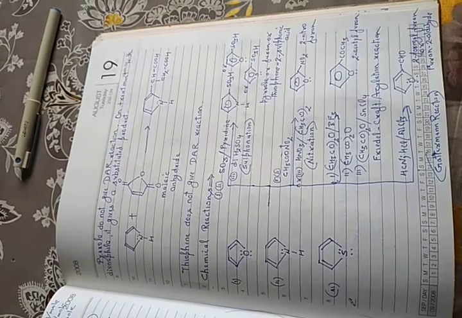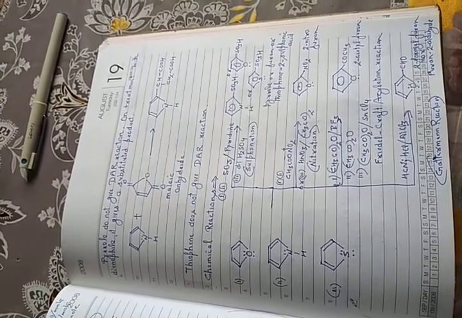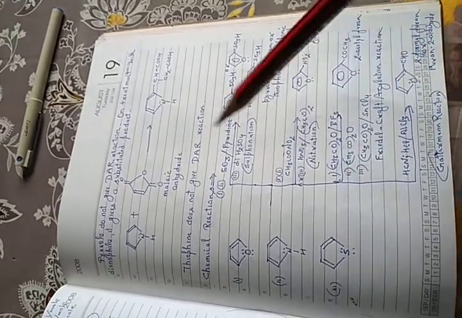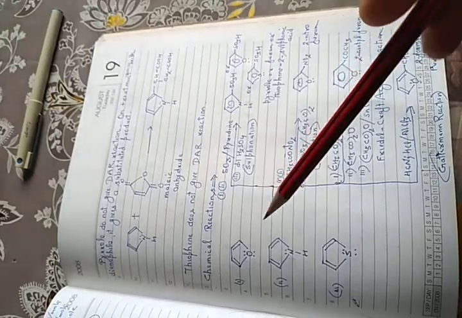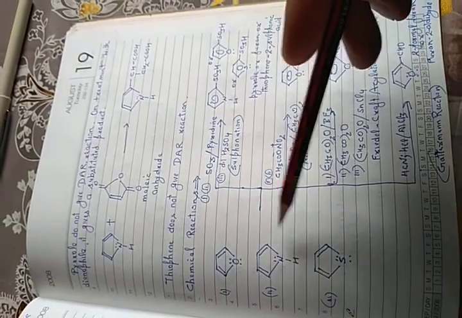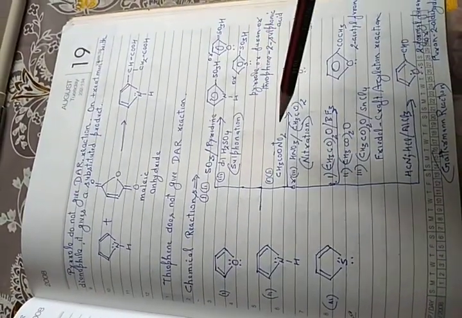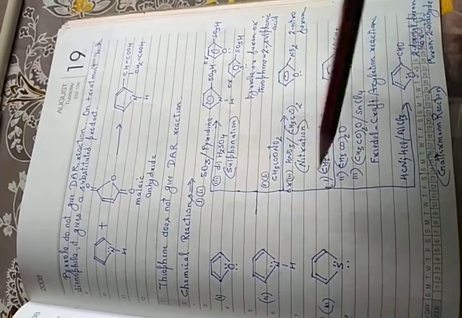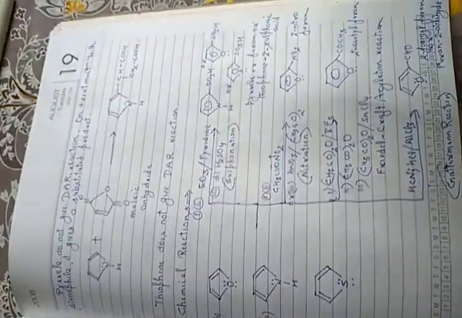Continuing our discussion on heterocyclic compounds. These are the electrophilic substitution reactions of five-membered heterocyclics, which are furan, pyrrole and thiophene. We already know the electrophilic substitution takes place at the C2, carbon 2 position.